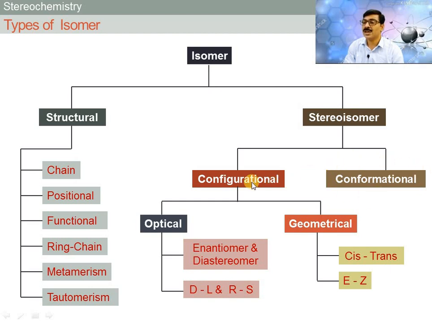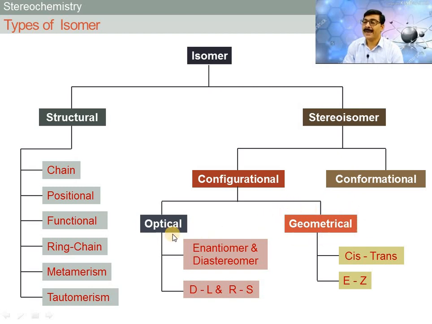Configurational isomer depends on optical activity and rotation around the double bond, and conformational isomer is related to the rotation of the carbon-carbon bond. Configurational isomer is further classified into 2 types: first is optical isomer and second is geometrical isomer.